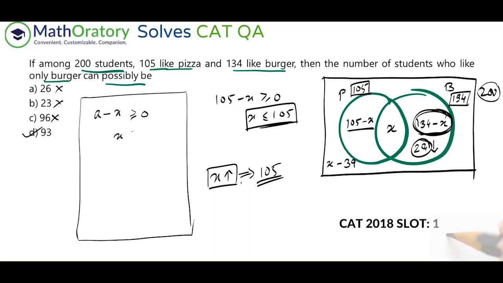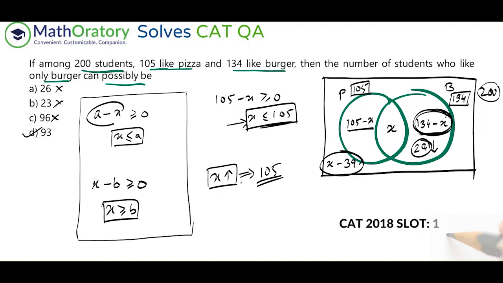This will actually give you the maximum value of x. So x is less than or equal to a, right? So as we obtained here. And any region which is of this form, x minus something is greater than or equal to 0, something like this, will give me the minimum of x. So the minimum of x is something like x greater than or equal to b. So that indicates that b is the minimum value of x, right? So just focus on these kind of regions. So you'll always figure out the minimum and maximum very quickly.